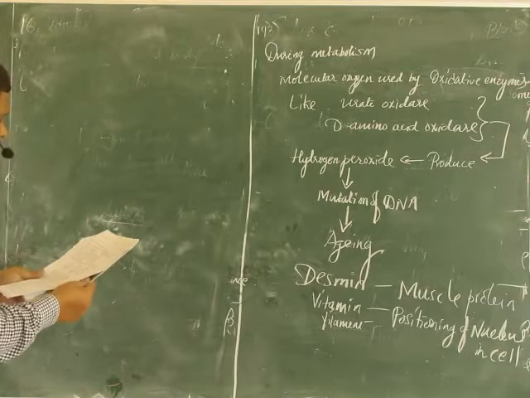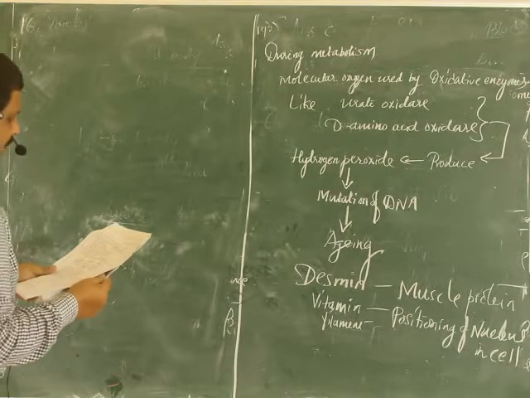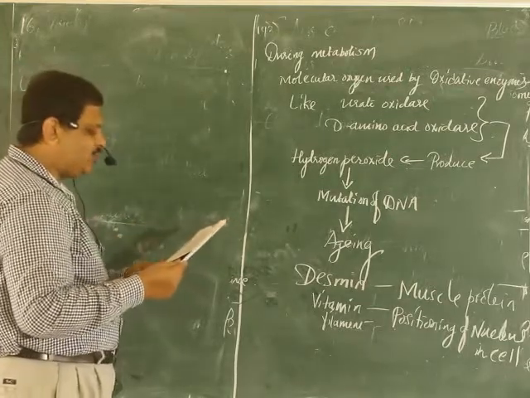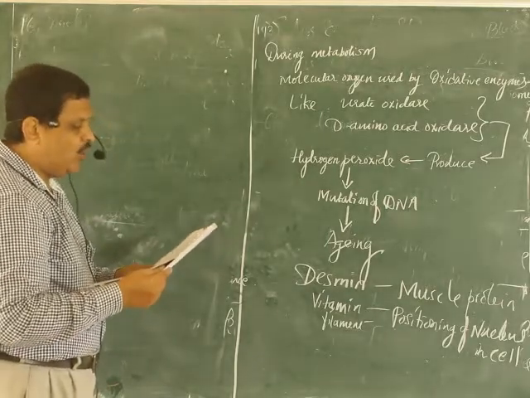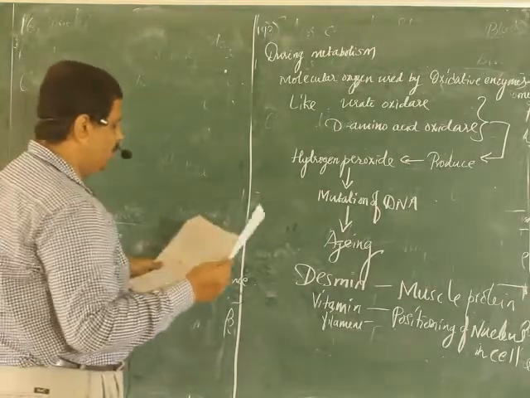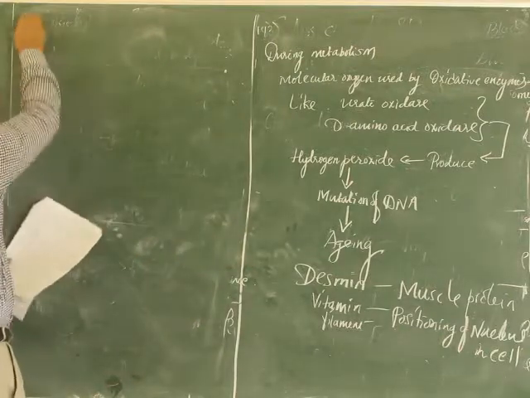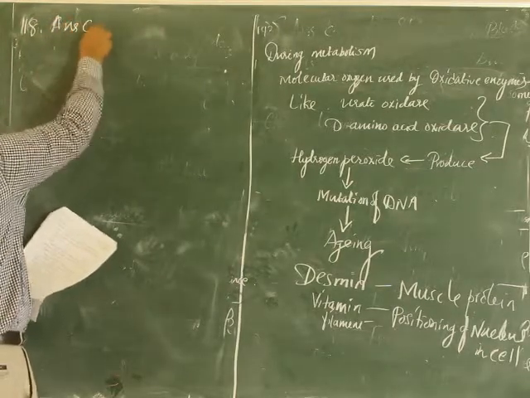Option A, cardiolipin and anthocyanin. Option B, anthoxanthin and chloramphenicol. Option C, anthocyanin and anthoxanthin. Option D, cardiolipin and chloramphenicol. So the answer for this is C. 18th question, option C.